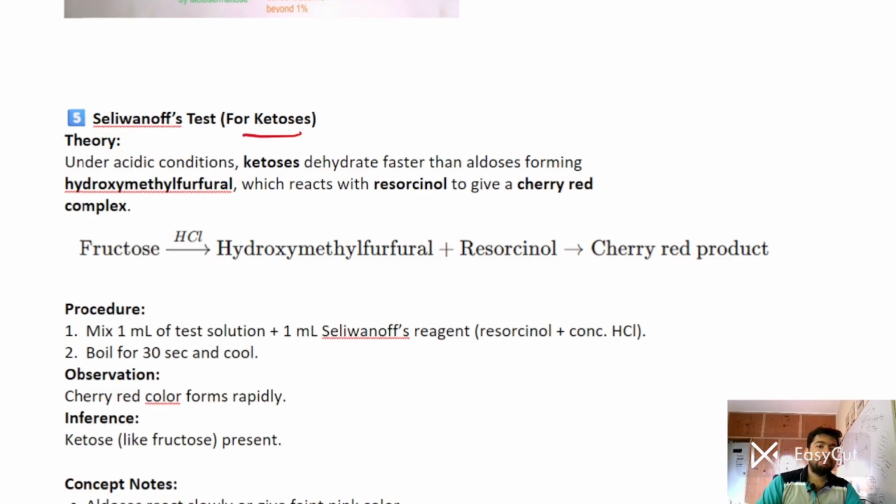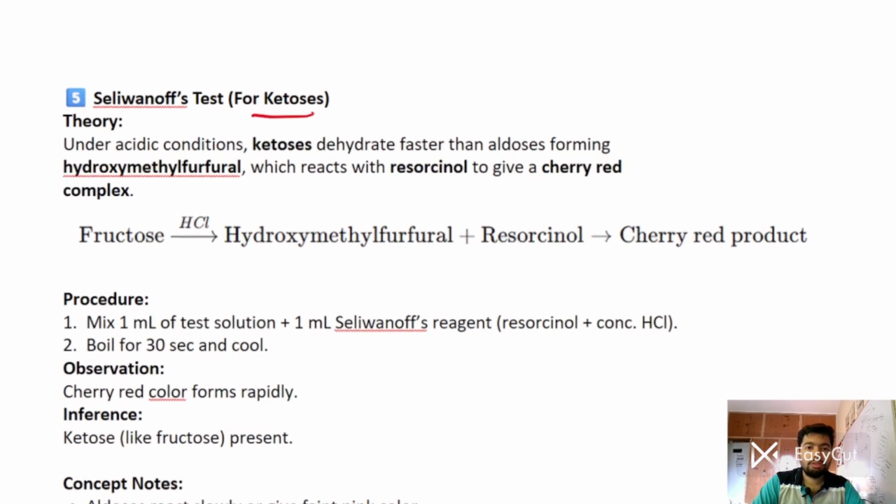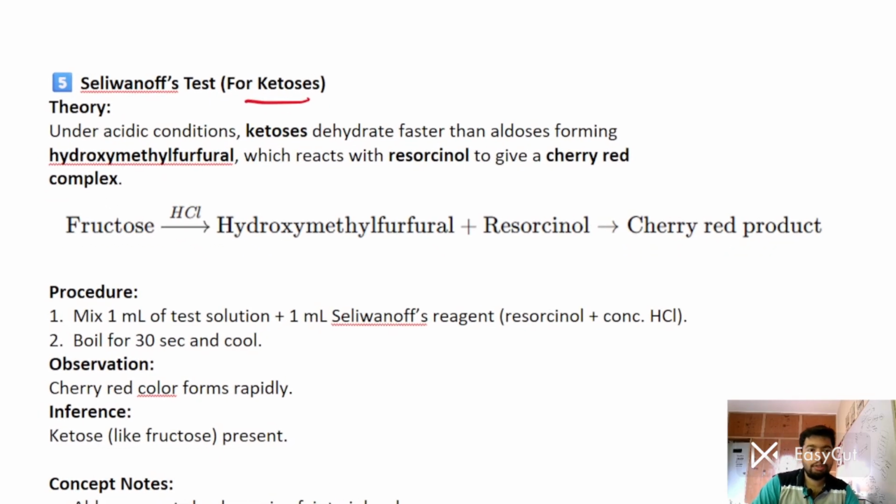So the theory is, under acidic medium, ketose will dehydrate faster than aldoses, forming a hydroxymethyl furfural derivative, which will react with resorcinol to give a cherry red complex. So whenever I am taking fructose, that is a ketose sugar, and I react it with acidic condition, it will form hydroxymethyl furfural, and hydroxymethyl furfural plus resorcinol will give a cherry red product. Okay, and this is the color.